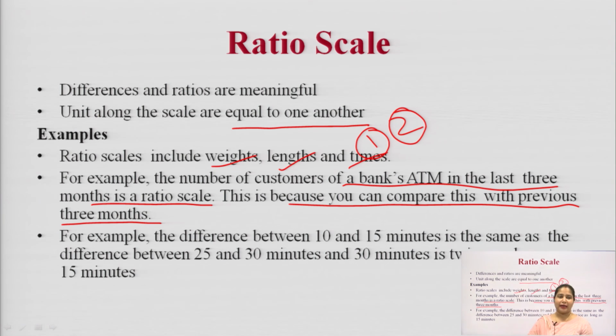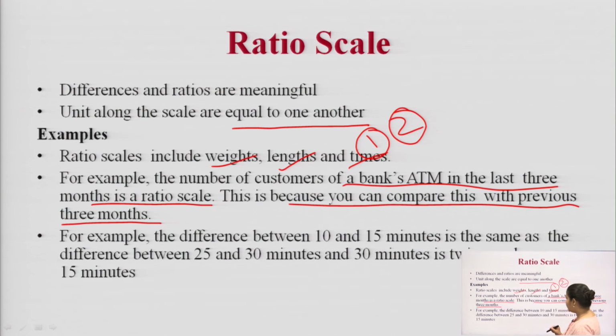So, you can compare it. If you talk about customer footfall, you do the same thing. If in 1 month there are 10,000 customers, in the next month there are 15,000 customers, and in the month after that there are 20,000 customers, you compare them as the first month's performance, the second month's performance and the third month's performance. You have seen the rise: in the second month the footfall is 1.5 times, and in the third month it is 2 times.